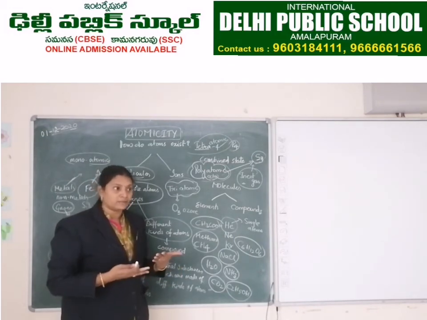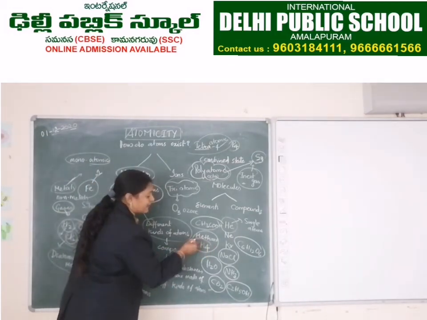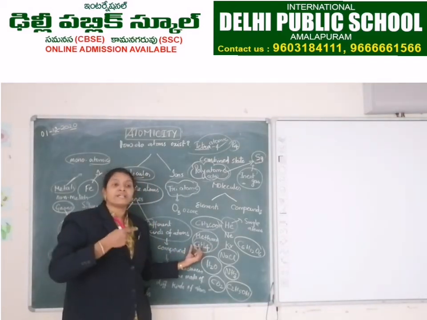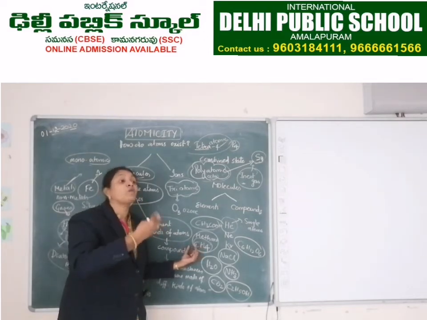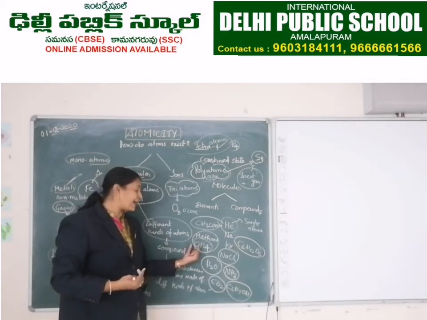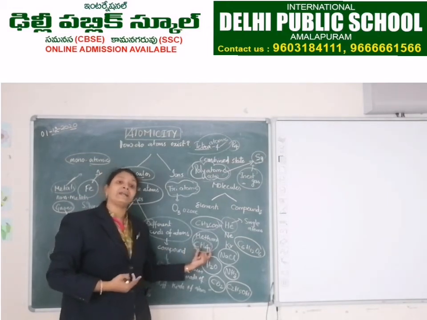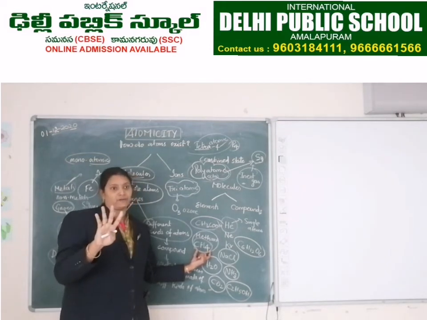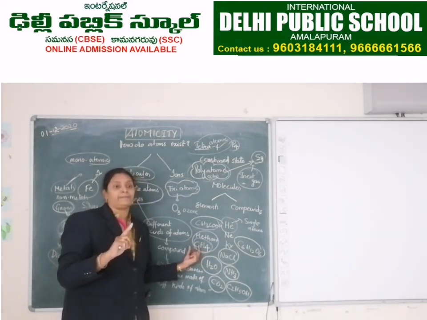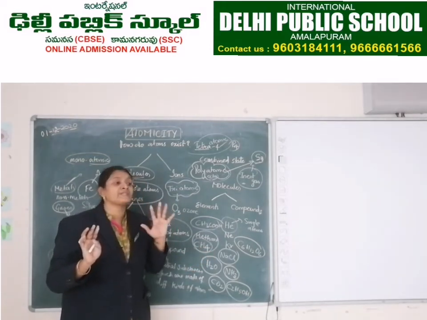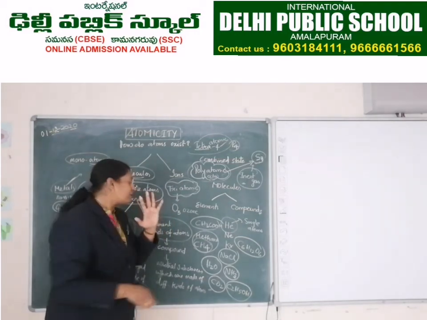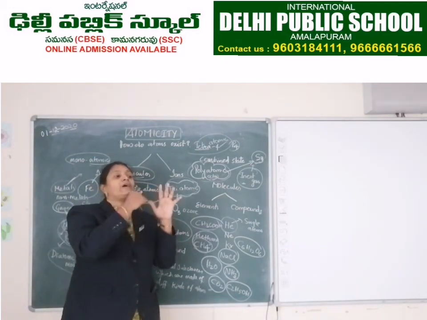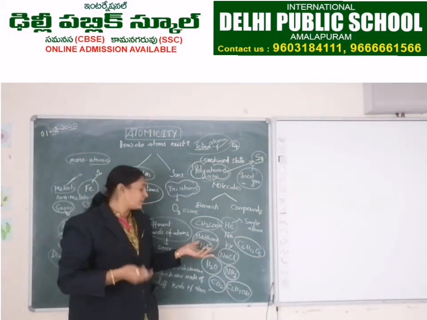Is it polyatomic? No. See here, when we consider methane, CH4, first let us know what atoms are present. Carbon atom and hydrogen atom: 4 atoms of hydrogen and 1 atom of carbon. So how many atoms are there together? 5. So is it mono, di, tri, poly or tetra? Poly.